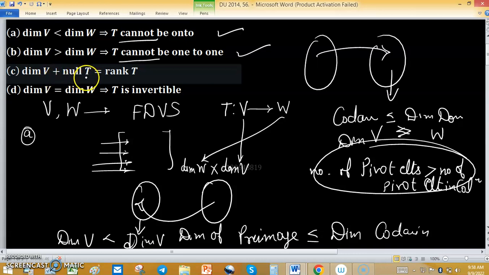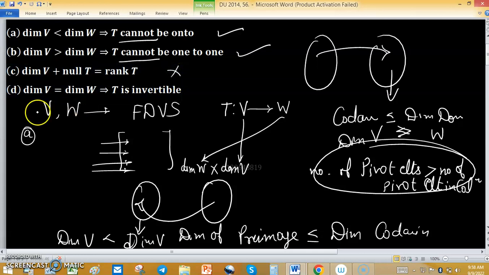Option C: dimension of V plus nullity of T equals rank of T. This is wrong, because of the well known rank-nullity theorem, or this law is known as Sylvester law. Option D: dimension of V equals dimension of W implies T is invertible.